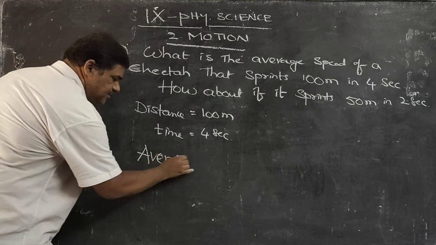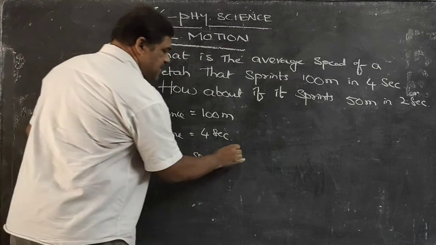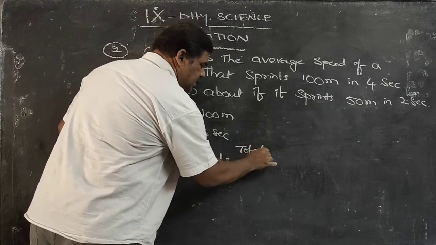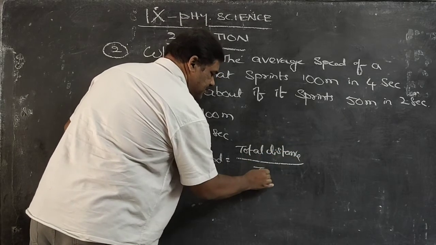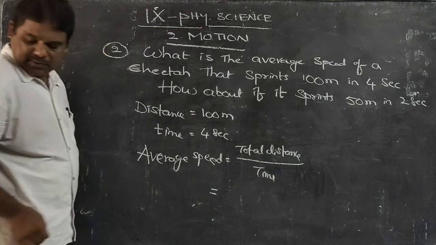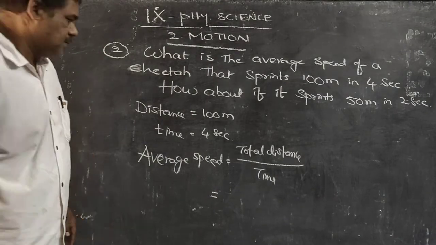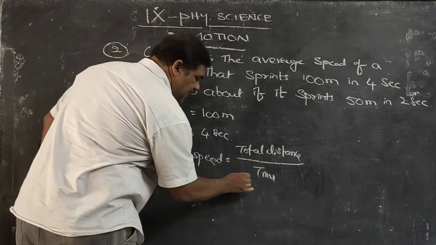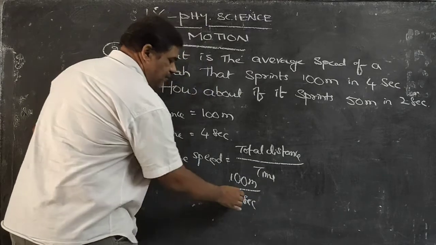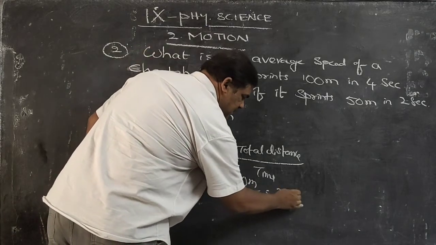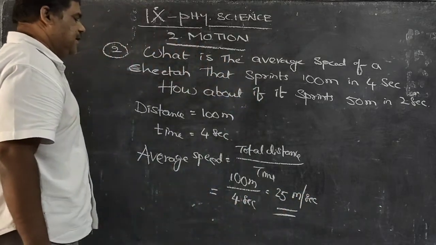The formula is total distance by time. Total distance here is 100 meters, time is 4 seconds. Cancelling, 4 into 25, that is 25 meters per second. This is the average speed in the first case.